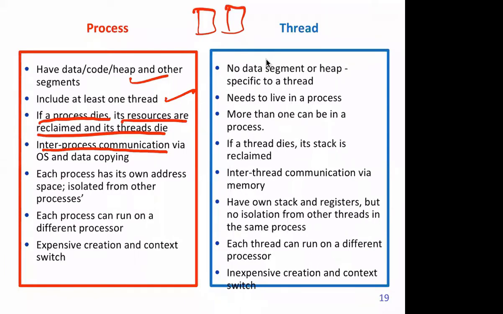So we have to create something called shared memory or message passing, which we'll study later. However, in the case of threads, inter-thread communication is very simple, because they are part of the same address space. If they decide on some area where one can read and the other can write, or both can read and write, then they can communicate with each other. So it's generally very simple.